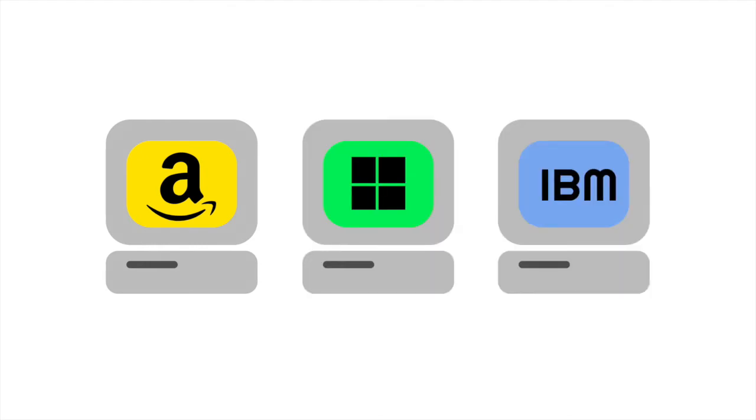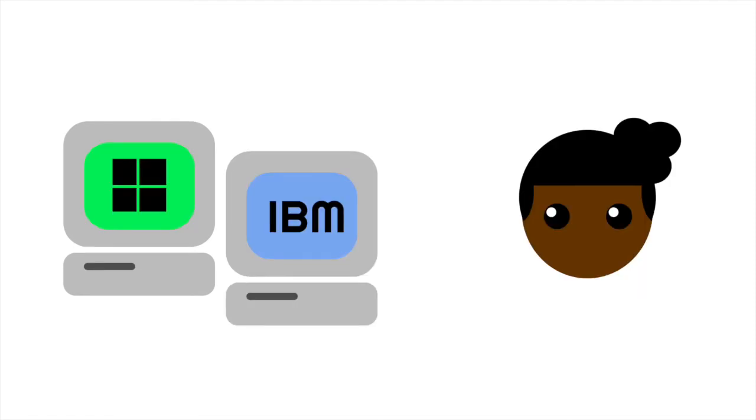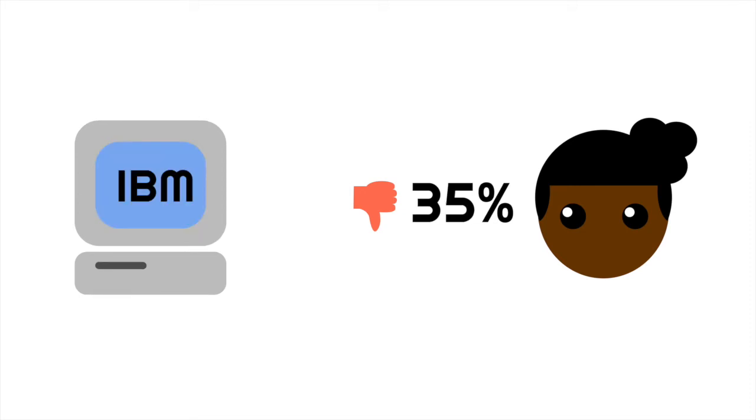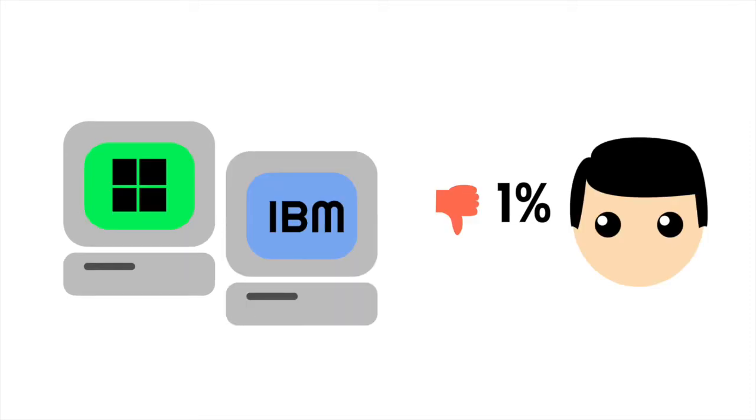Amazon's facial recognition software is far from being the only one that has these flaws. Facial recognition software from tech giants like Microsoft and IBM have had equally concerning errors. Researchers have found that when given the faces of darker-skinned women, Microsoft's facial recognition software results in errors roughly 21% of the time, and IBM's system 35% of the time. For light-skinned males, however, both softwares had an error rate of less than 1%.